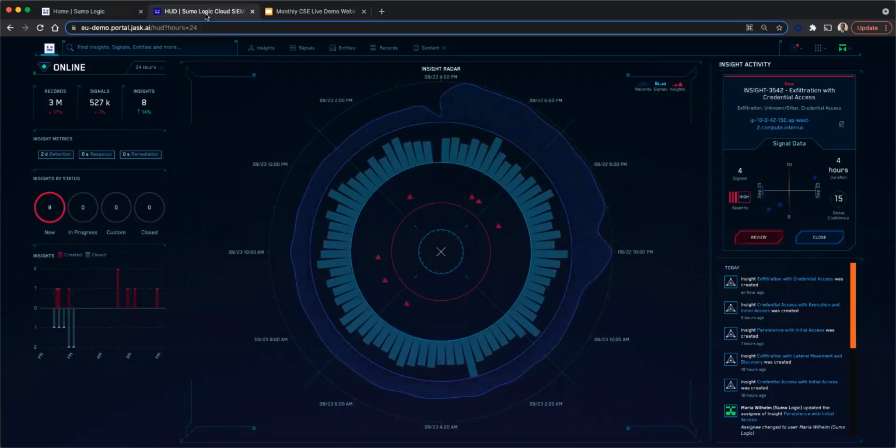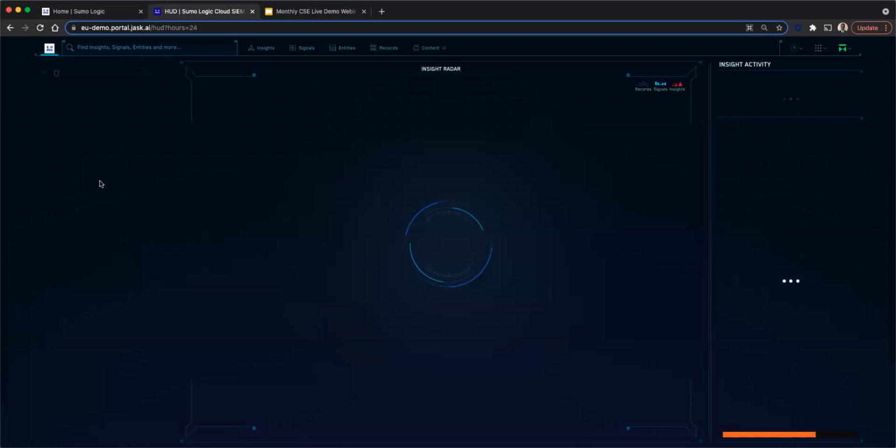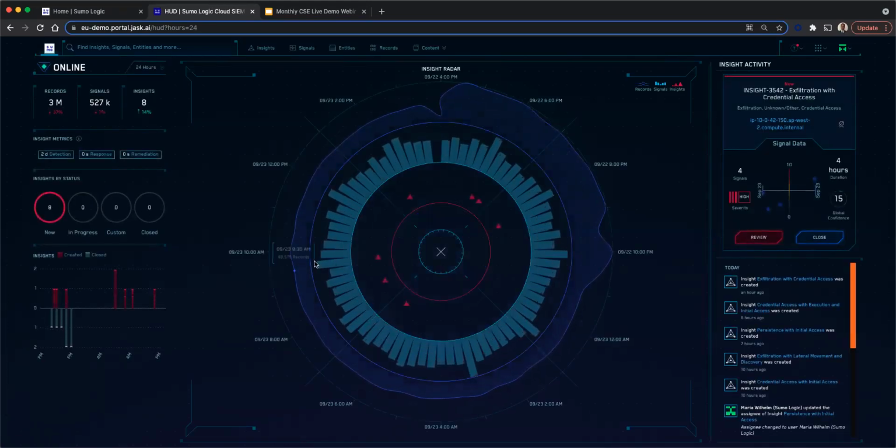What you're seeing now is a purpose-built interface, keeping the security analyst in mind. This is the HUD view, and as we talk, you can see the HUD view refreshing itself. There are 3 circles here: an outer circle, an inner circle, and a couple of red triangles. Let us see what these are.